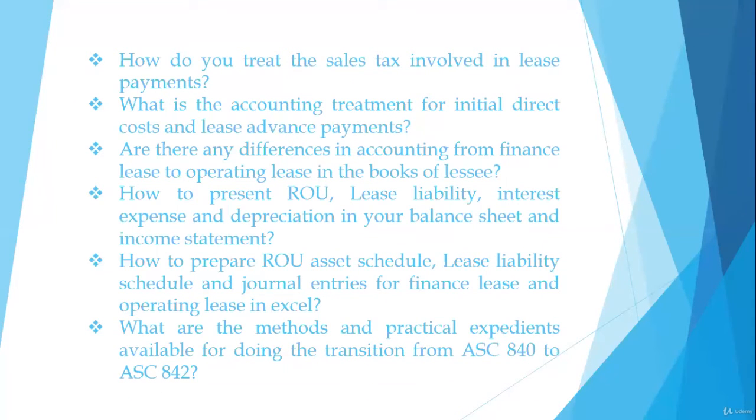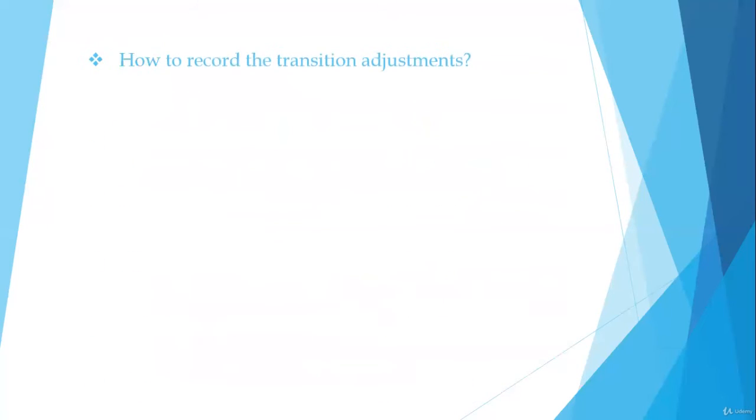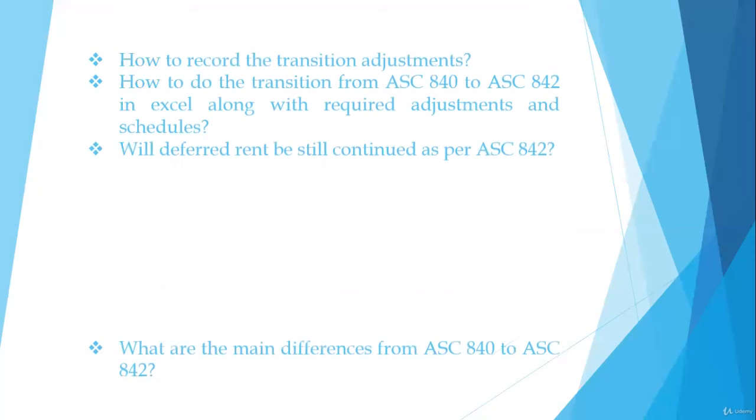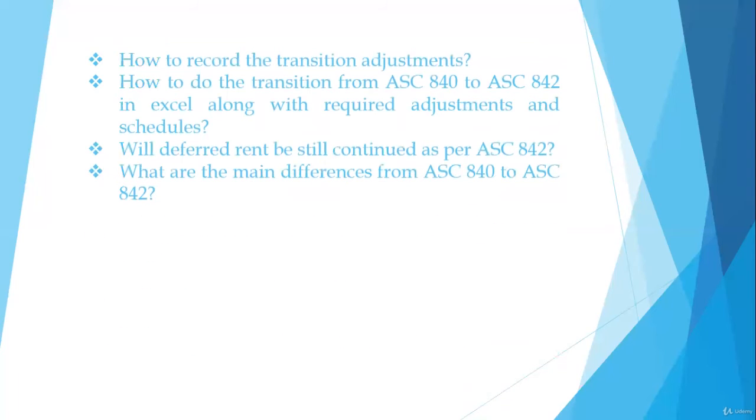What are the methods and practical expedients available for doing the transition from AC 840 to AC 842? Whether the effective date for AC 842 is pushed? How to record the transition adjustments? How to do the transition from AC 840 to AC 842 in Excel along with required adjustments and schedules? Will deferred rent still be continued as per AC 842? What are the main differences from AC 840 to AC 842?